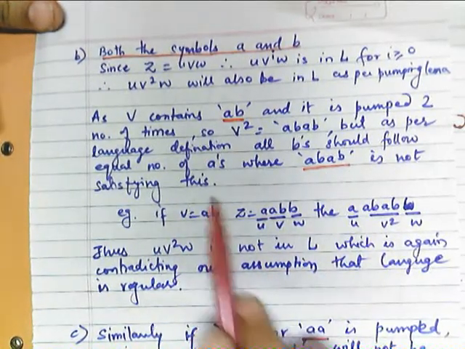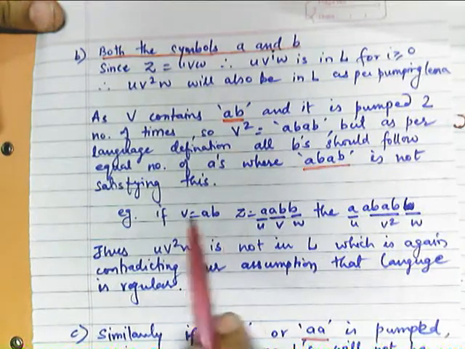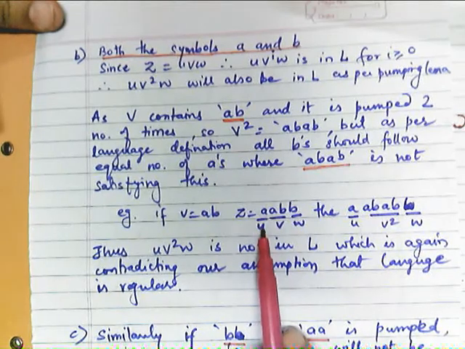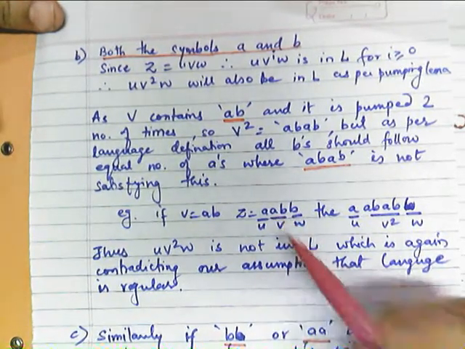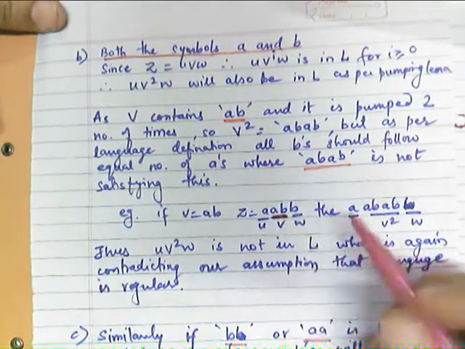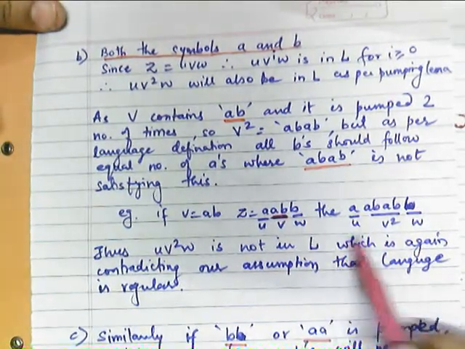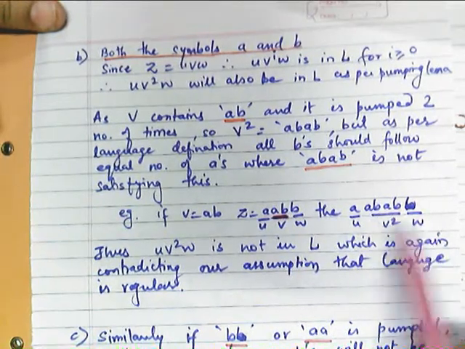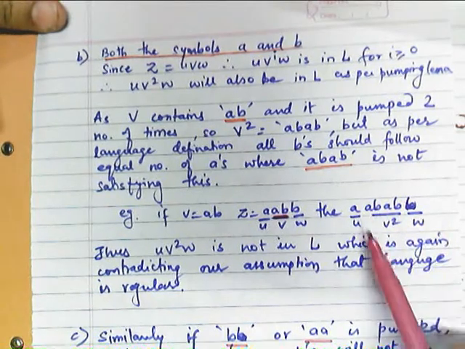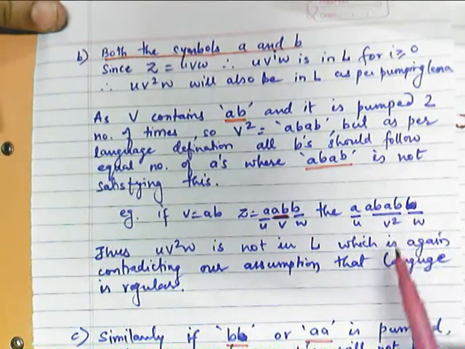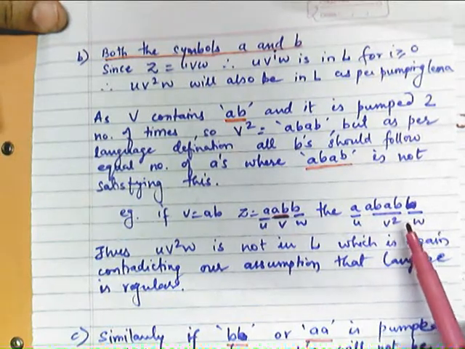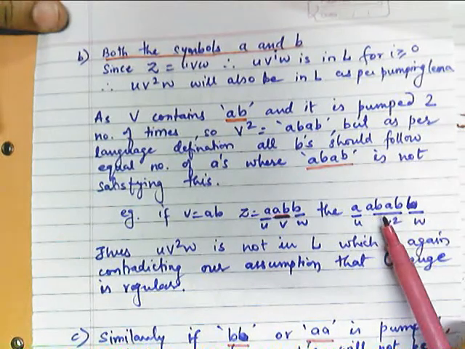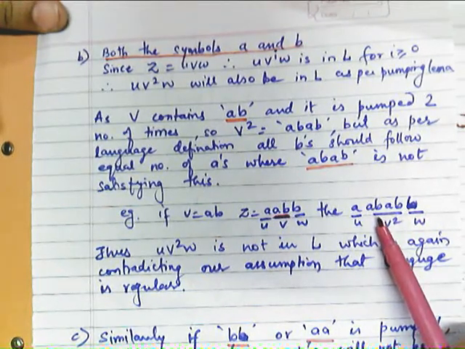Okay, so for example, suppose v is AB, and my z is the same, AABB. Now I have considered here A as u, my v is AB, and my w is B only. Then my u v square w will become what? u, AB, AB and then B. So if you observe this particular string AABABB, there is no sequencing as per the requirement of the language, that is all B's should follow all A's, with an equal number of A's.